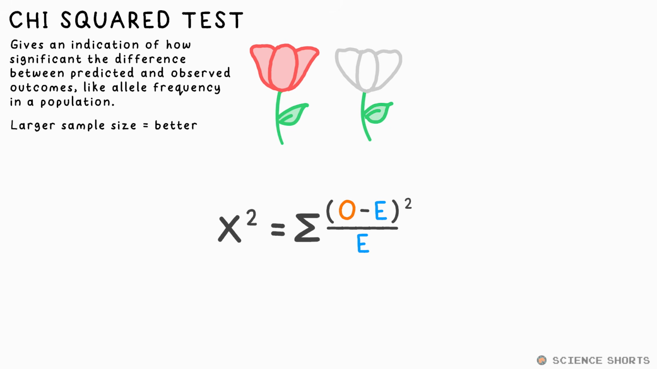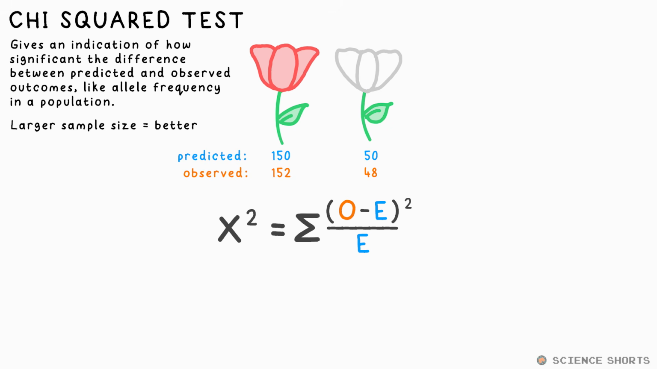So let's say a flower has two phenotypes, red and white. The ratio should be 3:1, as the allele for red is dominant. Let's say we have 200 of them, we would expect 50 of them to be white. But let's say we find that 48 of them are white and 152 are therefore red.